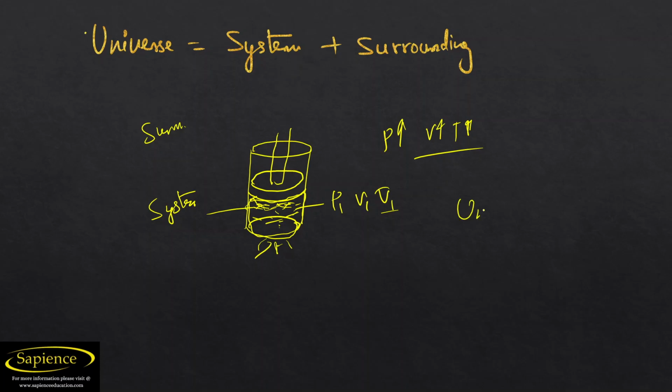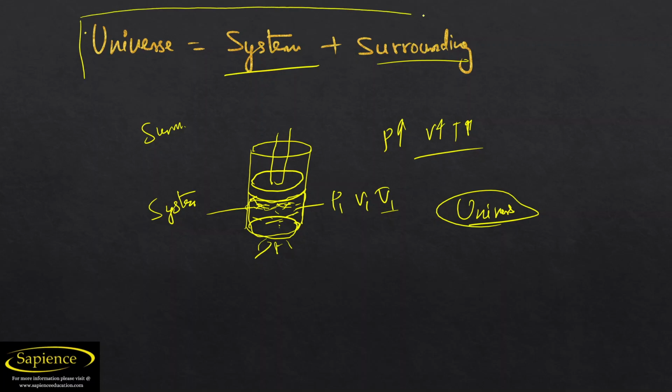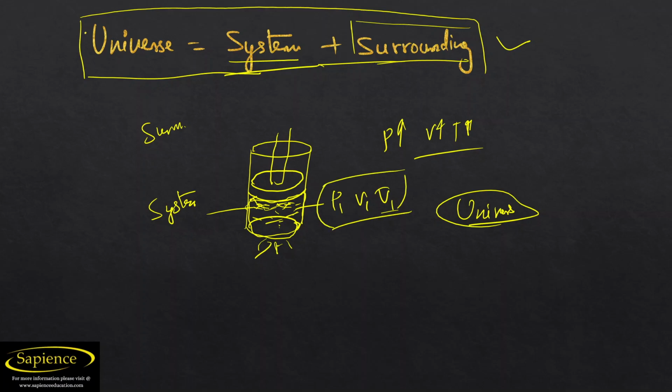Universe: we have taken system as well as surrounding, and the constituents of system and surrounding constitute the universe. So universe is equal to system plus surrounding. I am teaching you in the context of thermodynamics. In this context, system is the portion where our focus and attention is to be made, and where the study of the gases will be done.